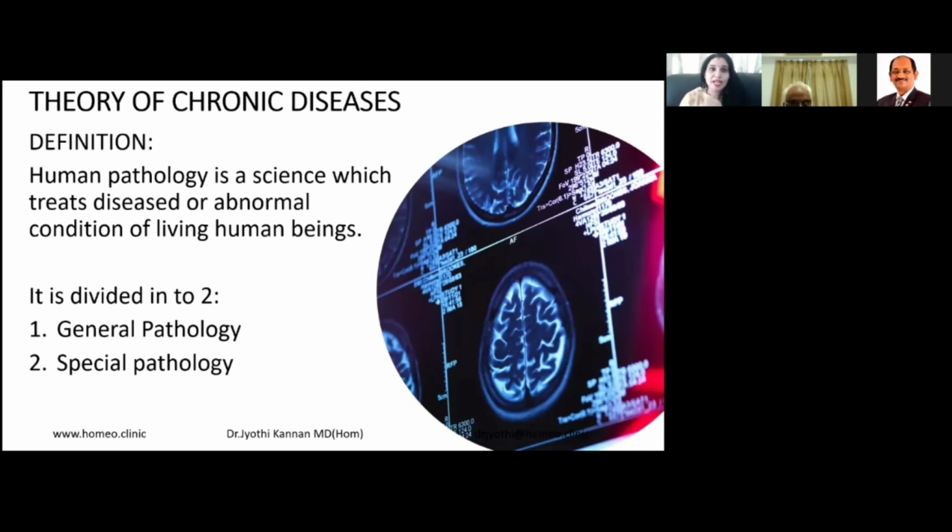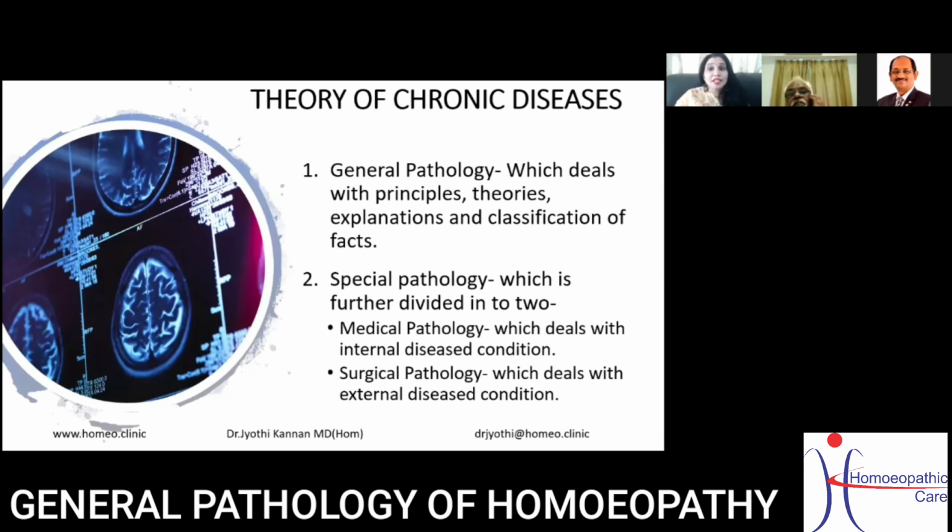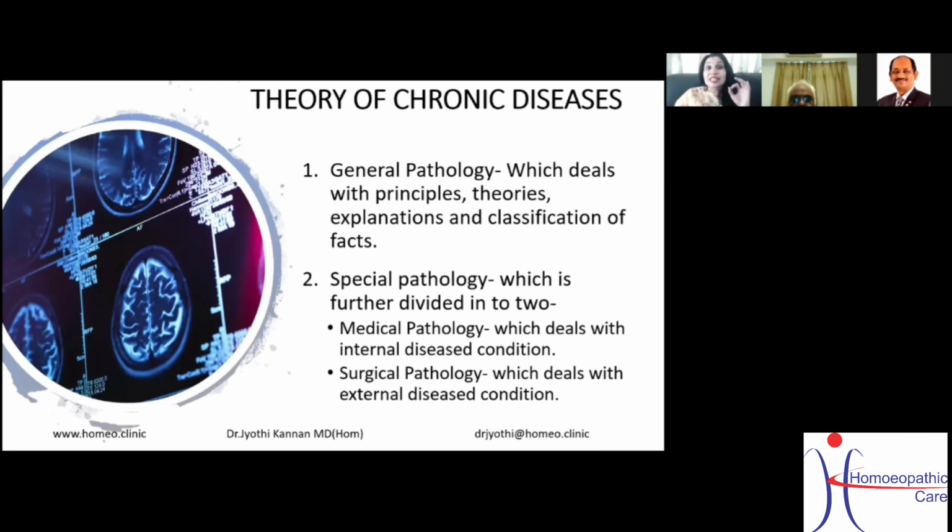General pathology and special pathology. So what is general pathology? General pathology is the pathology which deals with the principles, theories, explanation, and classification of facts. That's why this chapter is named General Pathology of Homeopathy, because we are coming ahead to it. So what is general pathology? It is one which deals with principles, theories, explanations, and classification of facts.